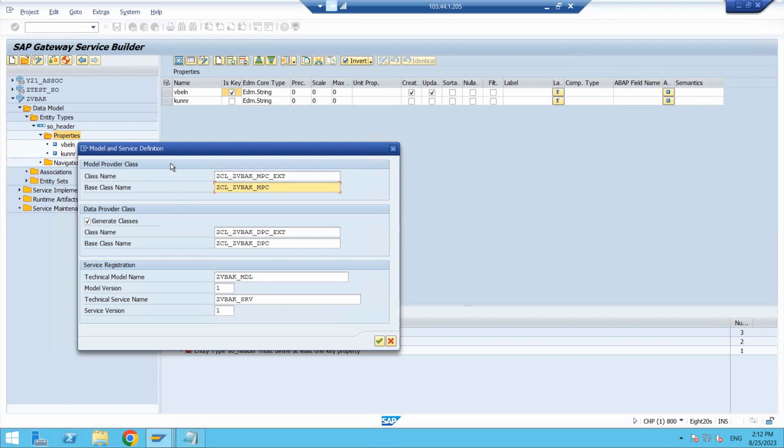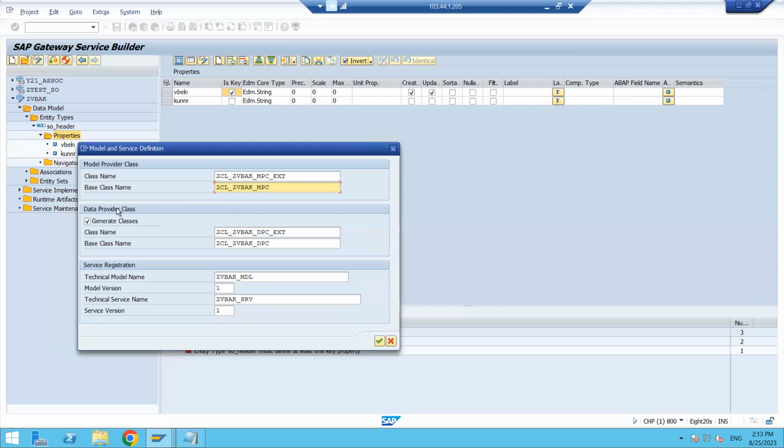This is one template, one structure here. But we want to display the data, or create data, or update the data, or delete the data. Those operations we have to do, right? So all those things we will do from the DPC class, I mean the data provider class only. Okay, so the model class you understood, right? Model class means it will be structure only. Okay, we should not disturb this one.